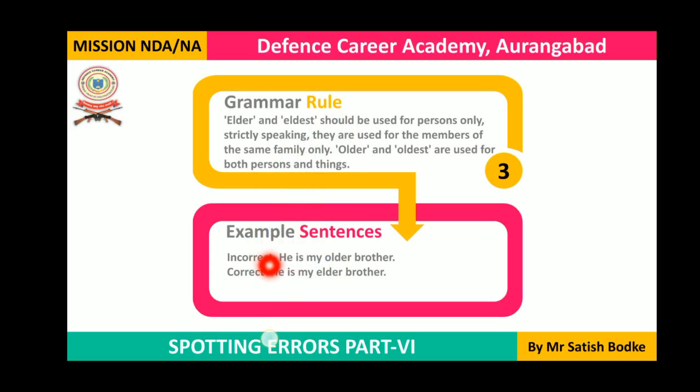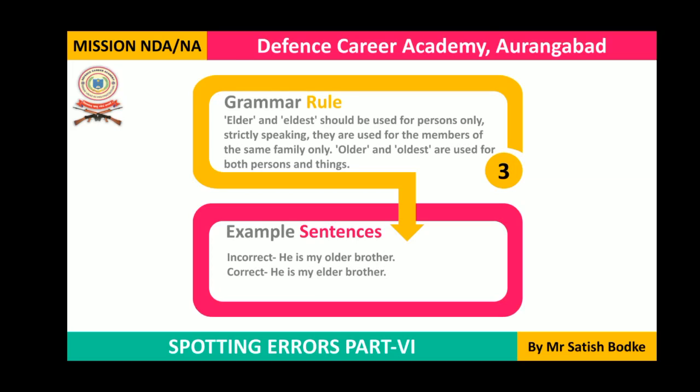As you can see in the first example, he is my older brother. This is incorrect. Here the sentence needs to be he is my elder brother. Here family relation is there. That's why the word elder is the appropriate use instead of the word older. For example, you can use the word older for this tree is older than that tree. You cannot say this tree is elder than that tree because elder is not used for trees or any other buildings or any other objects except persons.